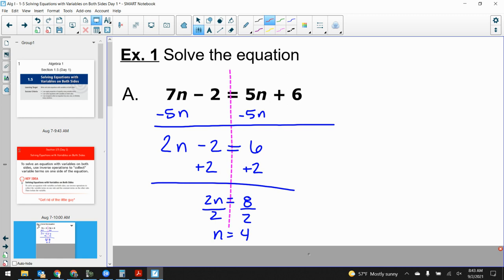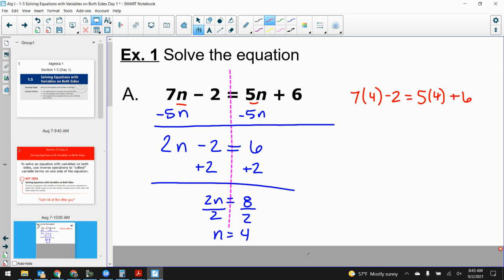We just plug 4 in for n everywhere where we see it. 7 times 4 minus 2 is equal to 5 times 4 plus 6. So what did I do there? I took the 4 and I put it in for n every spot where I saw it. Now, this isn't just equal to a number, so I can't just go ahead and plug it in my calculator. I've got to actually do both sides of the equation.